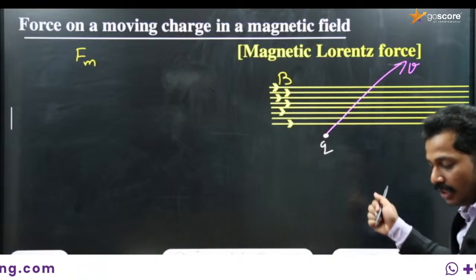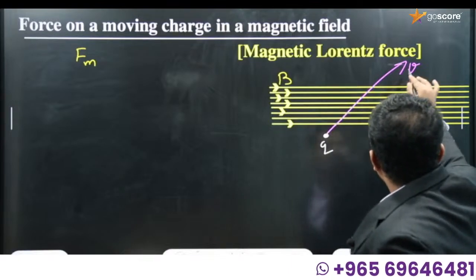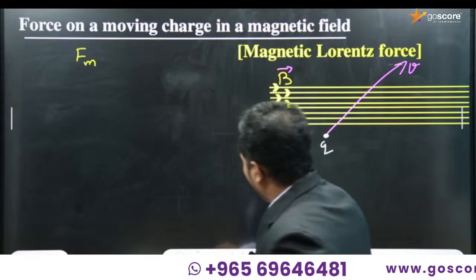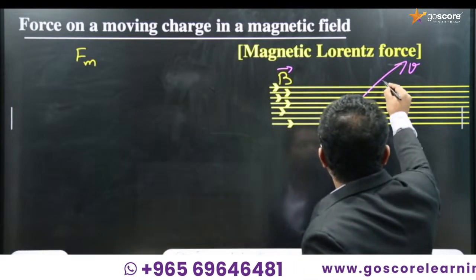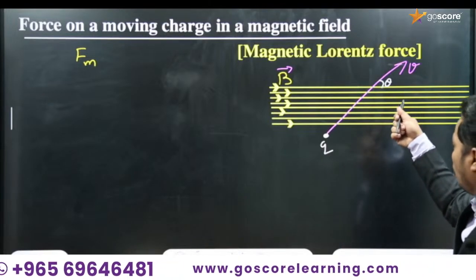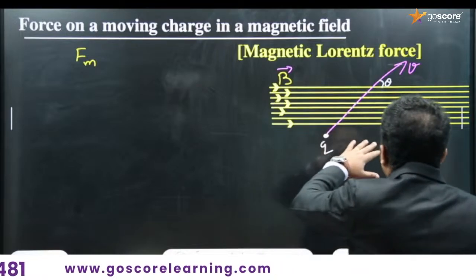So this is a moving charge, moving with a velocity v, and the direction of B and the direction of v are both vectors, right? So these vectors make an angle. The direction of velocity of the charge Q makes an angle theta with the magnetic field.